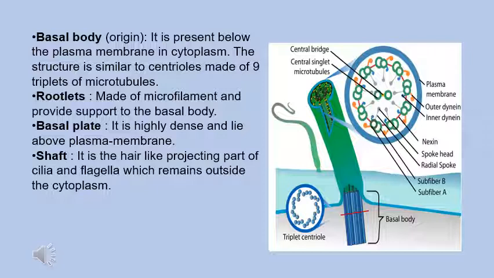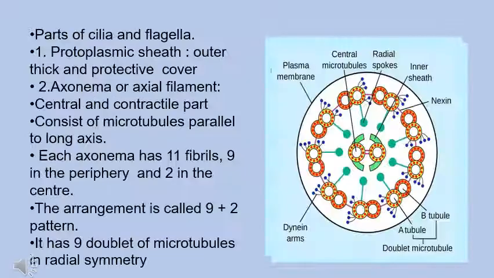The third part is the plate, or basal plate. It is dense and lies above the basal body, or you can say above the plasma membrane. The shaft is the hair-like projection that gives a path to cilia and flagella and remains outside the cytoplasm. Mainly the cilia and flagella have two parts. The first one is the protoplasmic sheath, the outer thick and protective covering, and the second is the axoneme, or we call it axial filaments.